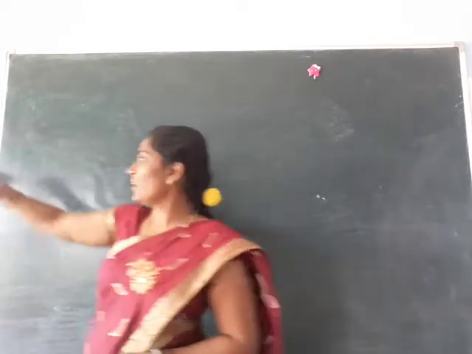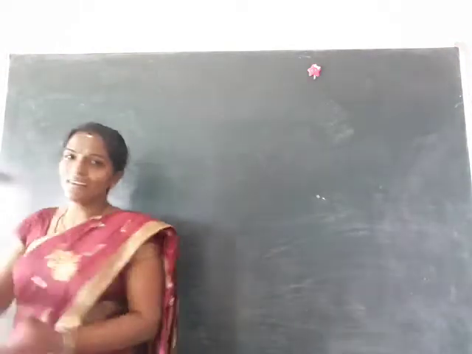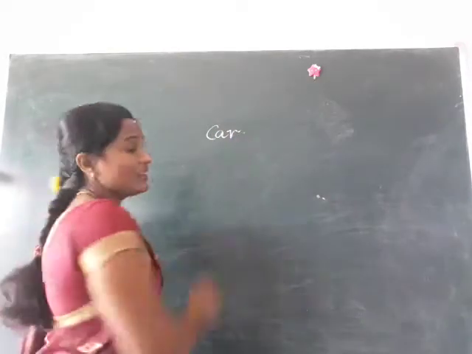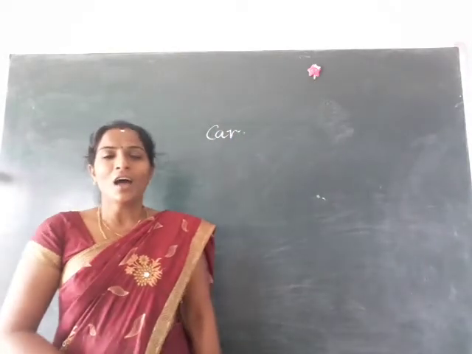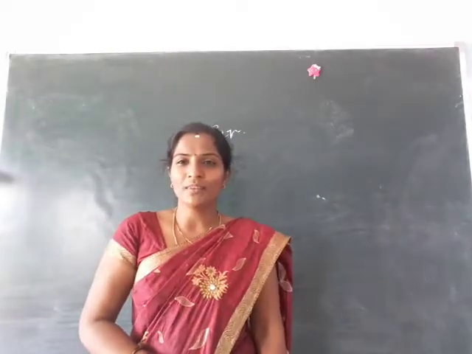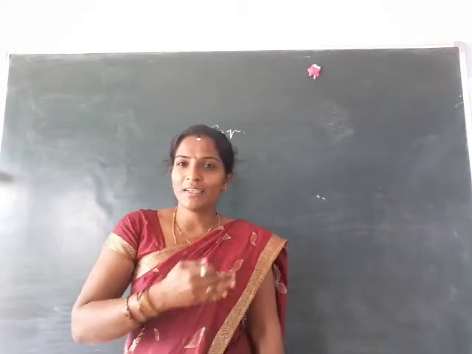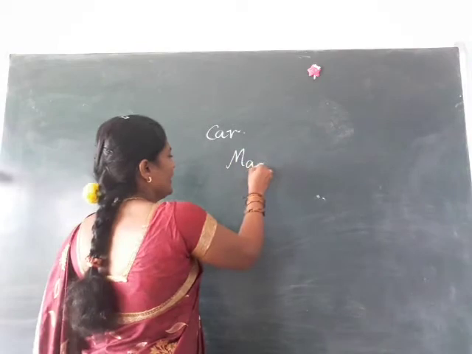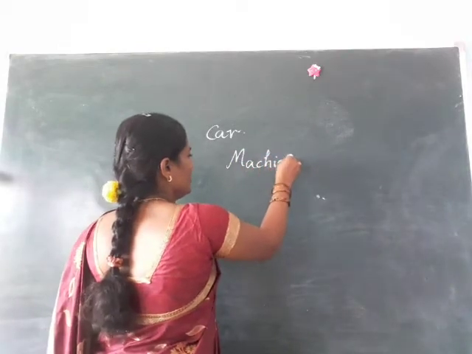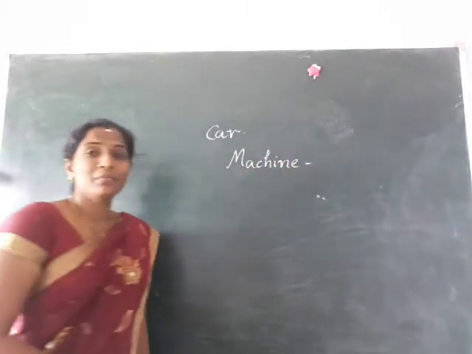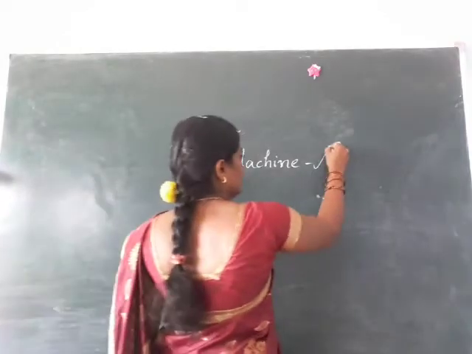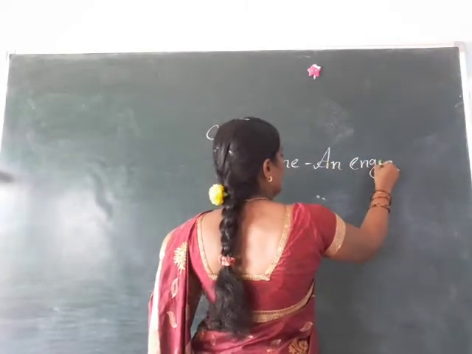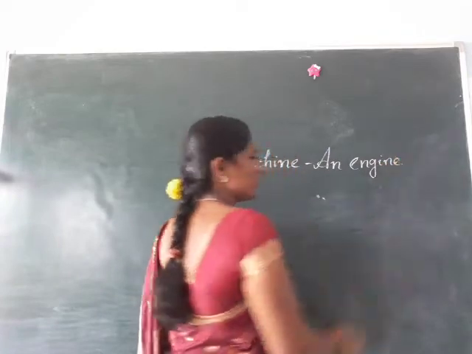What is the spelling of car? C-A-R, car. How can this car move? Because it is based upon one machine. M-A-C-H-I-N-E, machine. That machine's name is an engine. E-N-G-I-N-E, engine. Is it clear children?